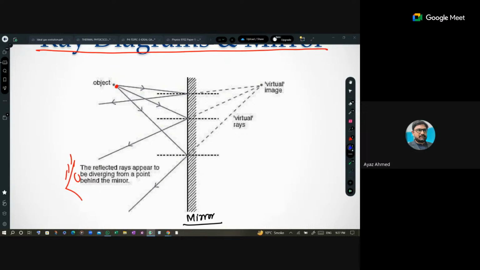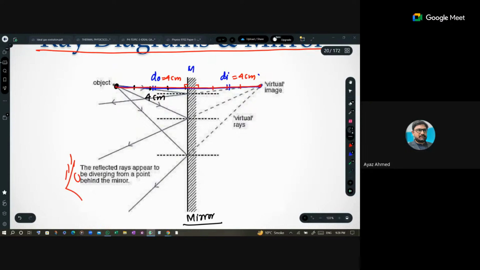First, we will draw a straight line in such a way that the distance of the object from the mirror must be equal to the distance of the image from the mirror. For example, let's say it is 1 centimeter, 2, 3, 4 centimeter. You are 4 centimeter away from the mirror. Then you have to extend this line perpendicular through the mirror, 1, 2, 3, 4 centimeter away from the mirror. So this is also 4 centimeter. Is this clear to all? This is your step number 1.